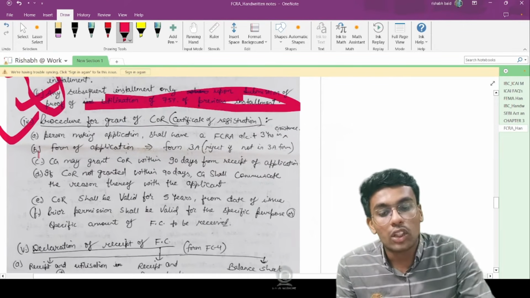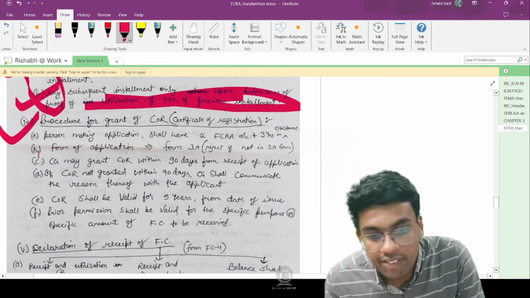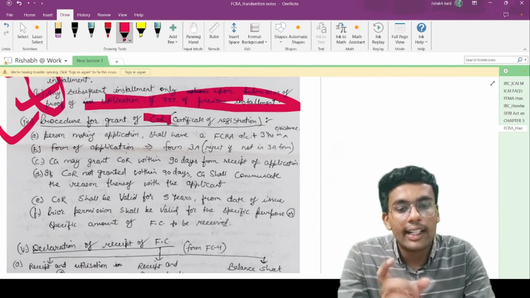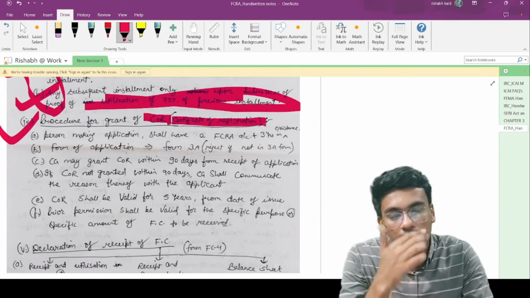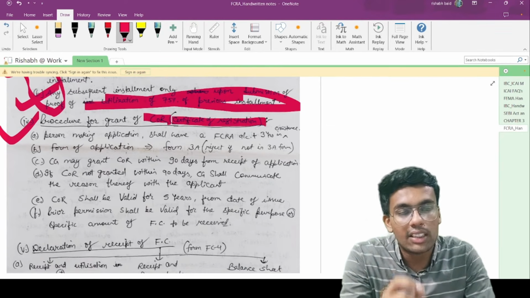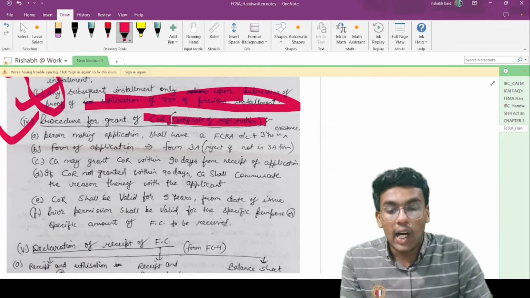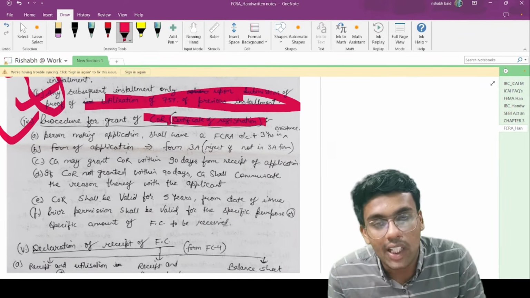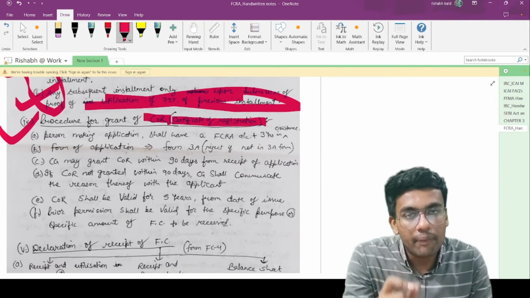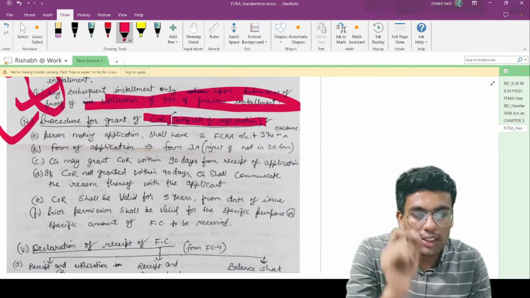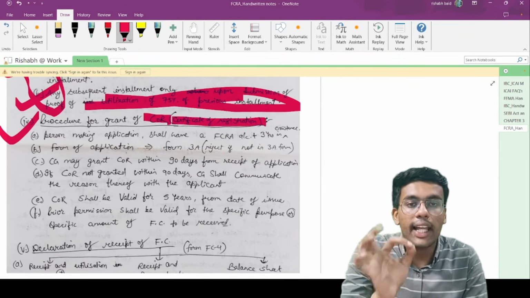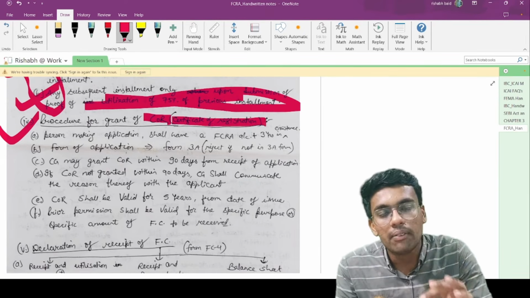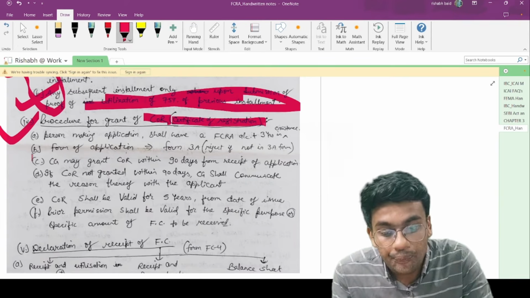Now point number 4 talks about the procedure for grant of certificate of registration. The word COR is going to be used ahead in short form, so please ensure that COR stands for certificate of registration. If you are making an application for registration, then you need to mandatorily have an FCRA account, and you should have a minimum existence of 3 years.